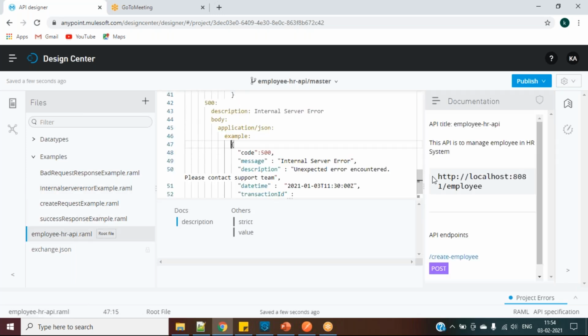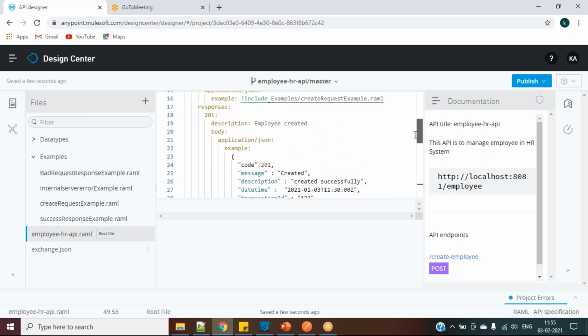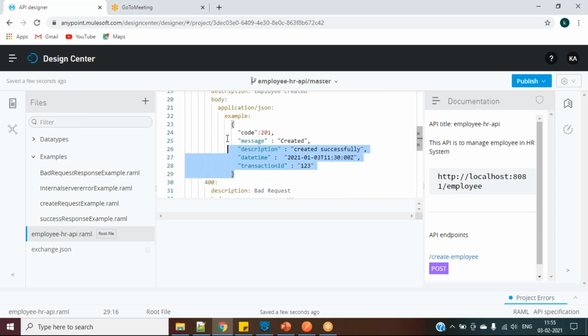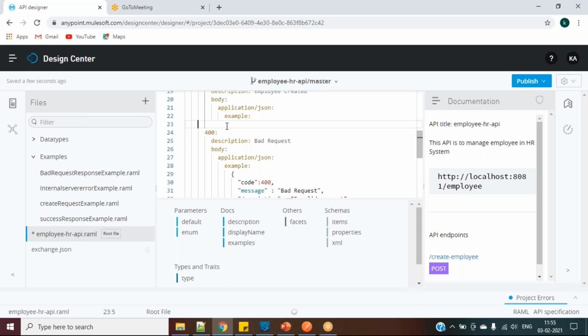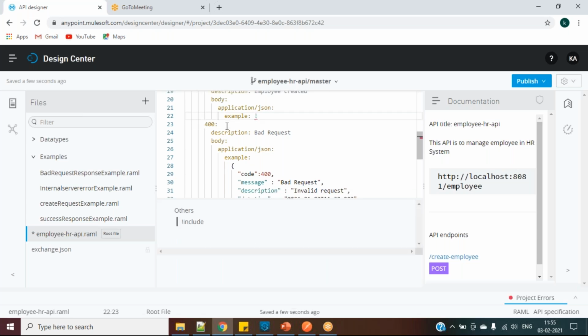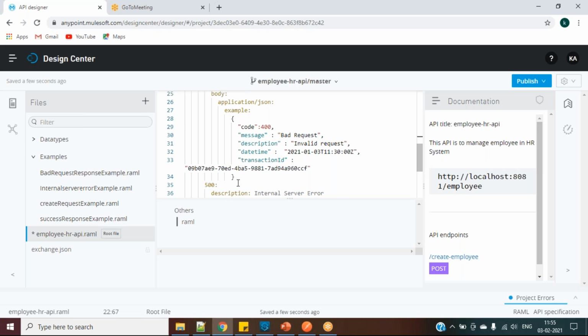So now I have to refer them. Coming to our success response, I will say this is my success response 201. I will remove this one, and I will say include examples. What is my example? Success response example. That's all. In a similar way, I have to do it for the others also.